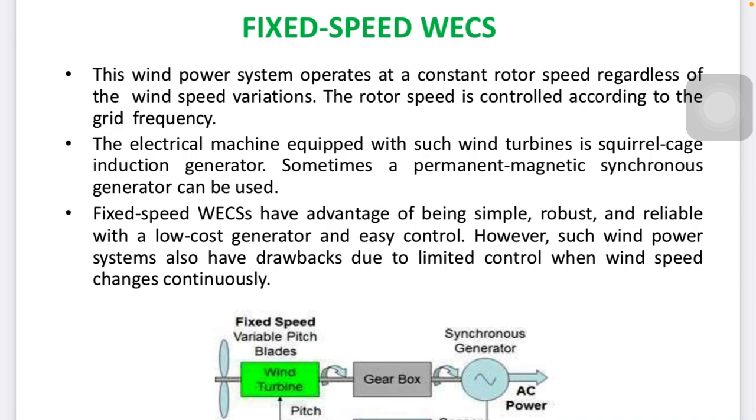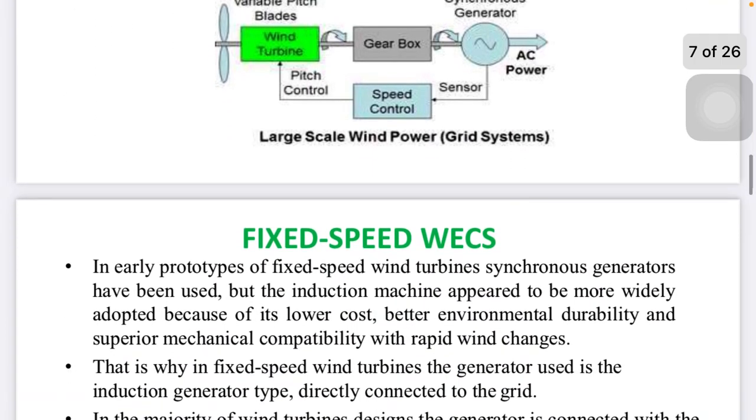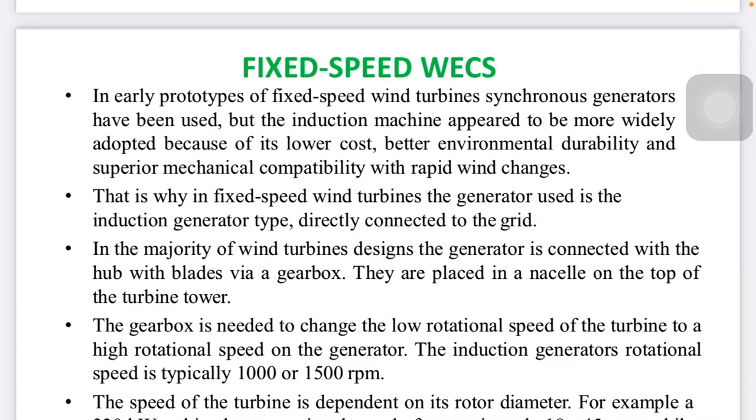Such a wind power system also has a drawback, due to the limitations of fixed speed when the wind changes continuously. Continuing with the fixed speed wind energy conversion system: in prototypes of fixed speed wind turbines, synchronous generators have been used, but the induction machine appears to be more widely adopted because of its low cost compared to other machines, better environmental durability, longer life, and superior mechanical compatibility with rapid wind changes.